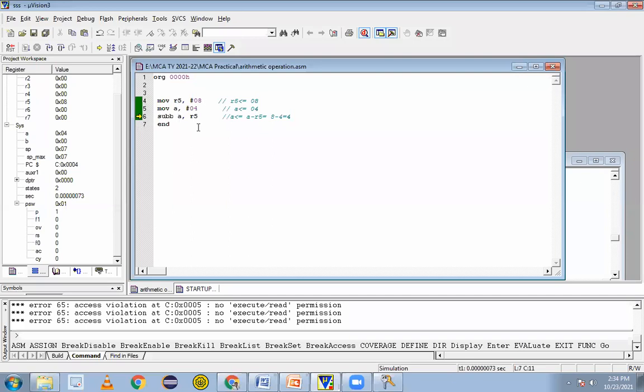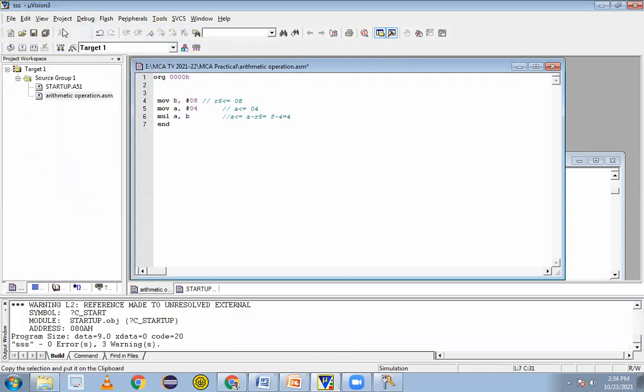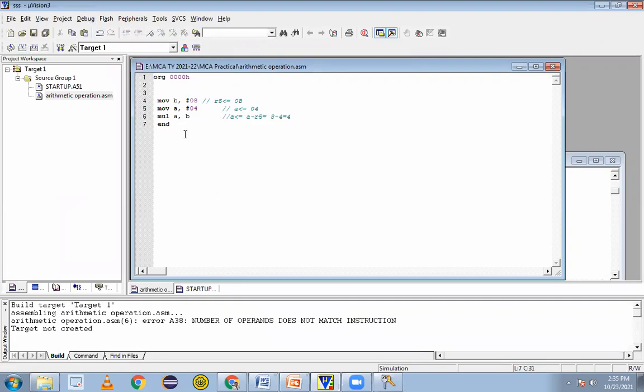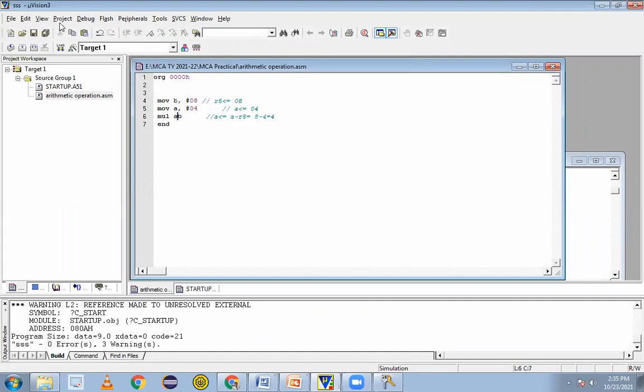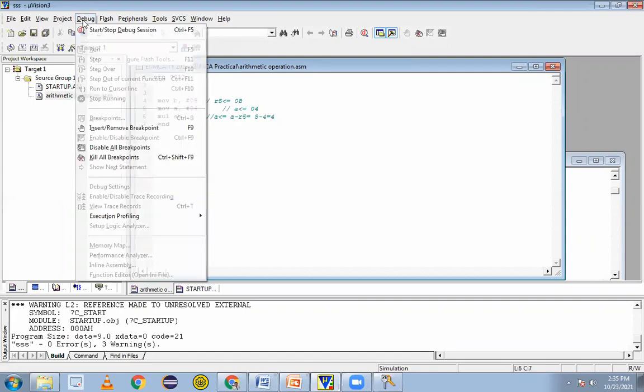Yes, sir. Okay. Similarly, we can perform the multiplication operation also. Directly we can write MUL here, MUL AB. So rather than taking the data in R5, I can take the data into B register and write directly here MUL. MUL means A comma B, so that will perform the multiplication. MUL AB, I think it's not required to use the comma. Done.